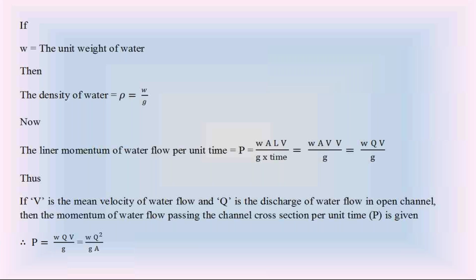That is the equation of the rate of linear momentum of water flow in the open channel.